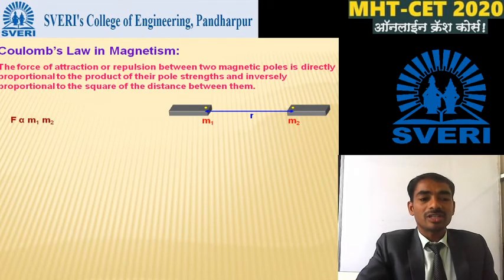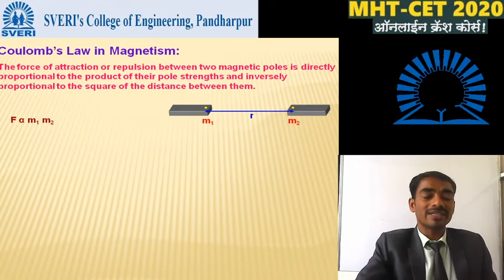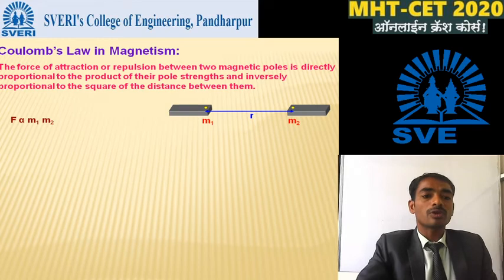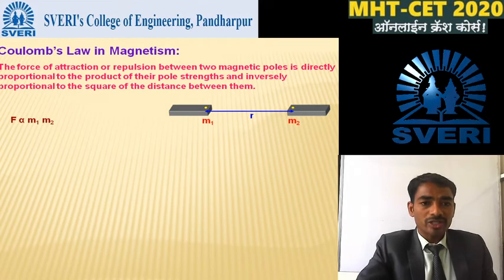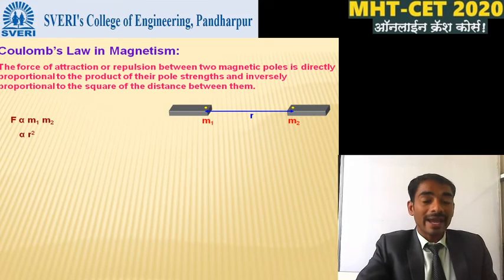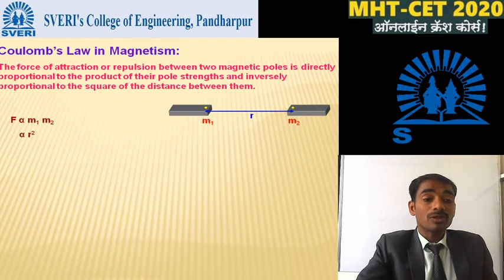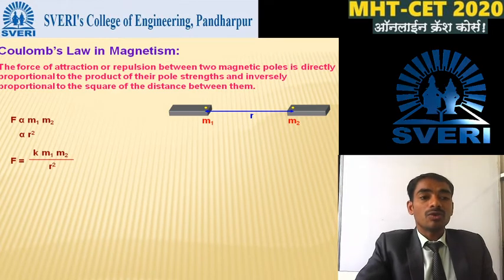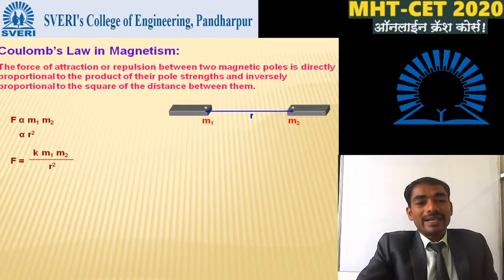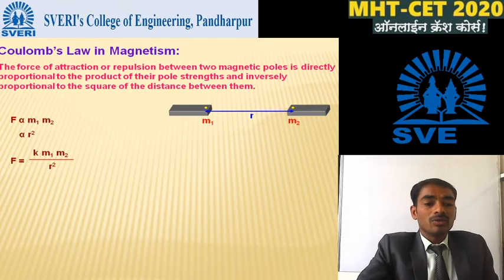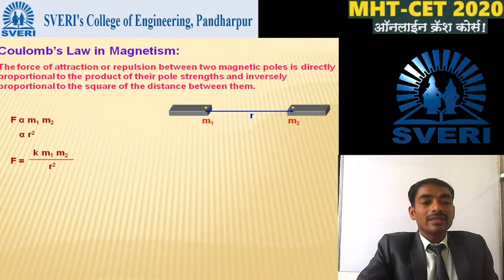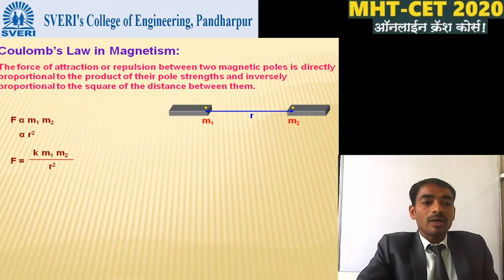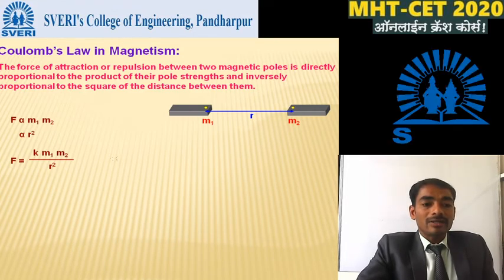As per our statement, your attractive force or repulsive force is directly proportional to the product of the pole strength of the two poles and inversely proportional to r square. Okay, here F is equal to force. This force may be attractive or repulsive, is equal to K, where K is the constant, m1 m2 divided by r square.